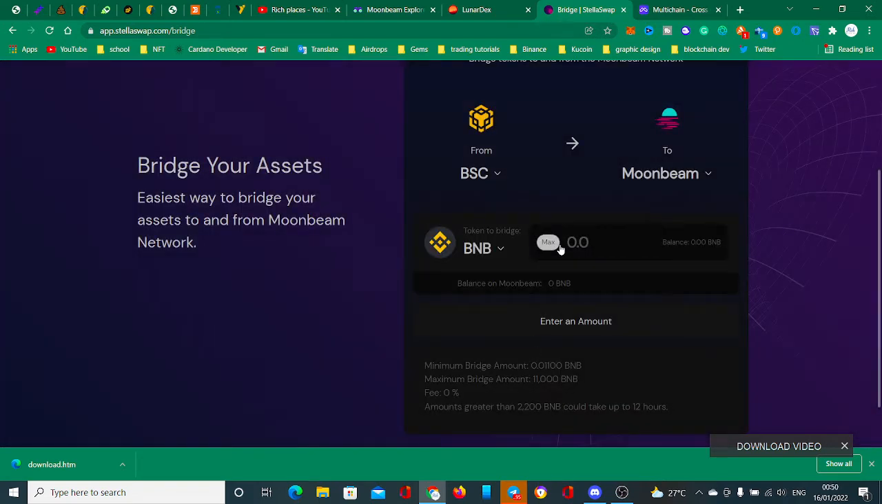If you click on this, it will tell you the minimum amount. The minimum amount of BNB that can be bridged on this bridge is 0.001. Or if you have BUSD, the minimum is $5 worth of BUSD. This is much better than the one I did in the previous video. The maximum is 10 million, and the fee is zero. That's the first thing you need to understand.